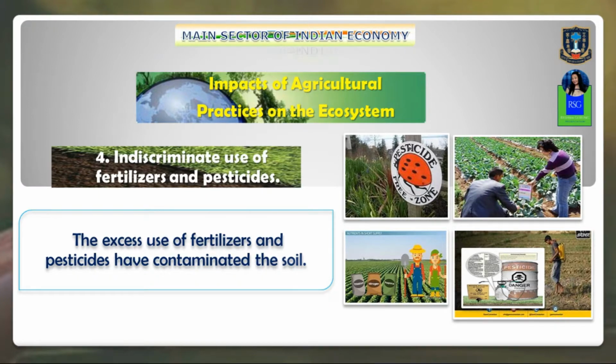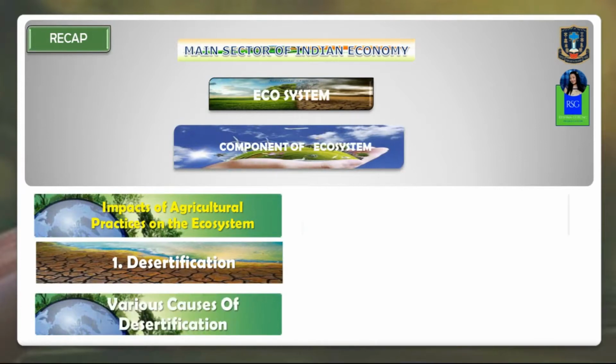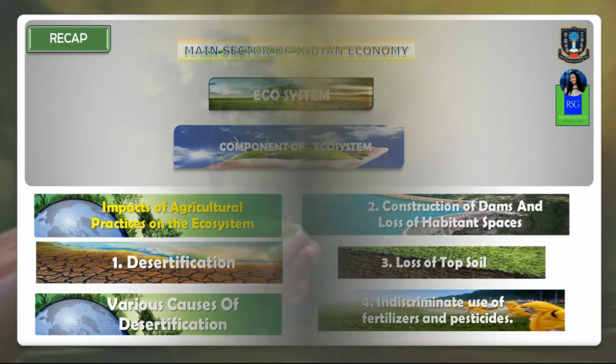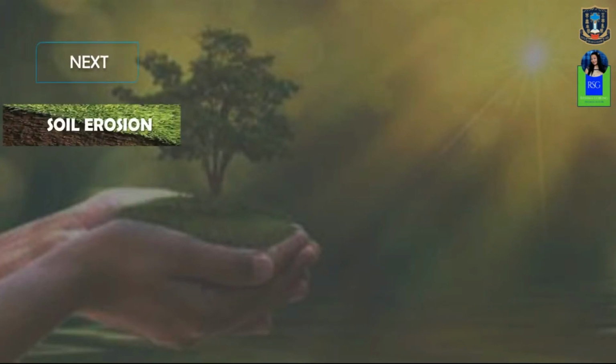All right. So these are the various impacts of agricultural practices on the ecosystem that we saw today. In the coming classes, we are going to see what soil erosion is and what the various factors responsible for soil erosion are. We have already seen what desertification is, and we will also see the causes of desertification.